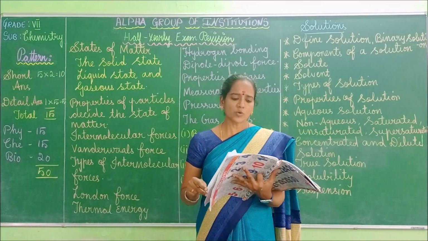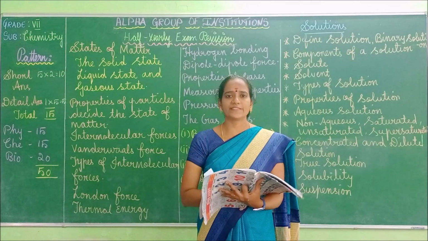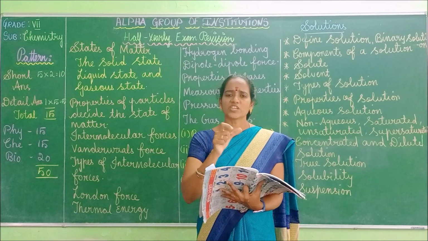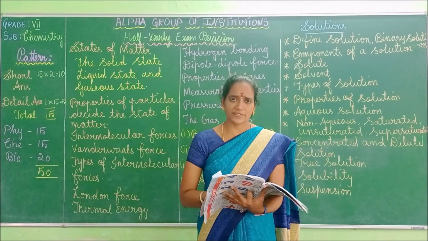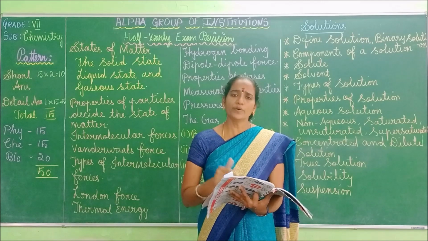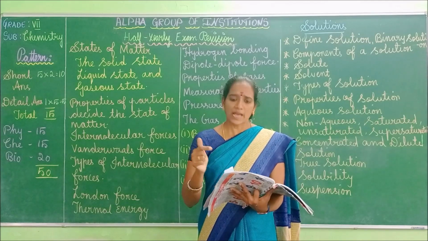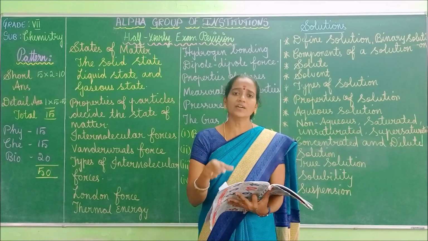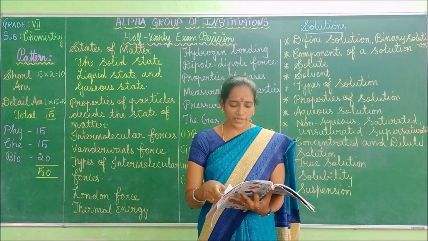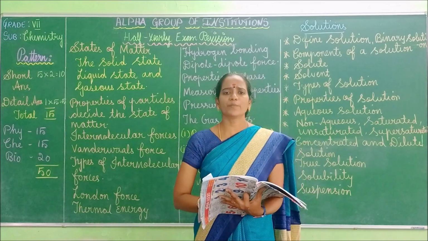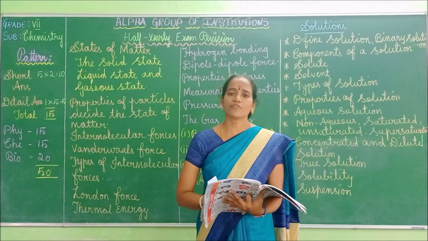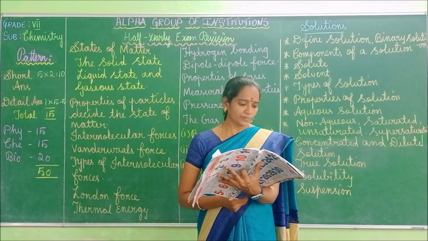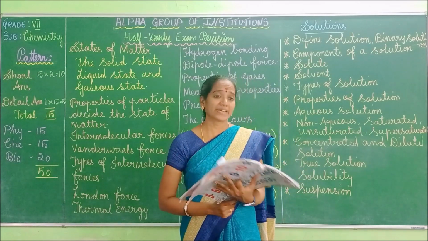Got it? Next one, come to the measurable properties. What is meant by measurable properties? The gaseous state contains 4 general parameters. What are the parameters? Volume, pressure, temperature as well as number of moles. These 4 parameters are called the measurable properties. Next, define pressure. Pressure is defined as force per unit area.